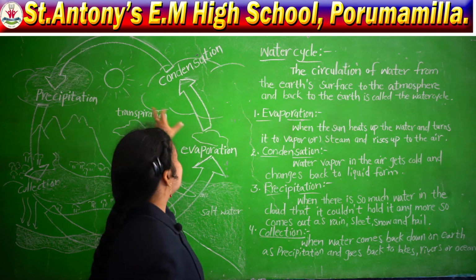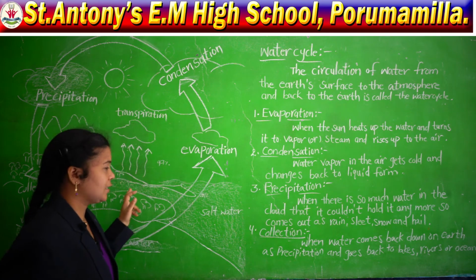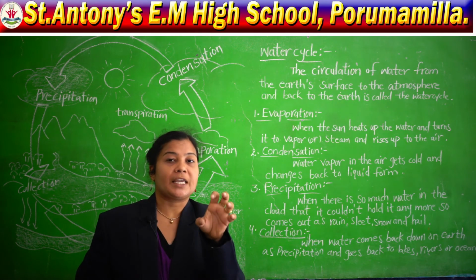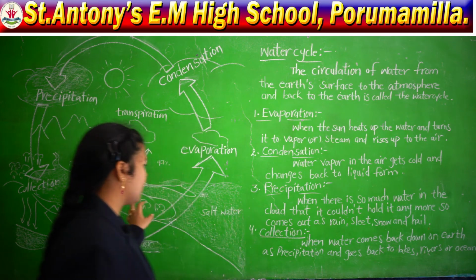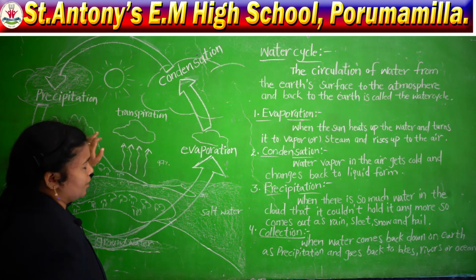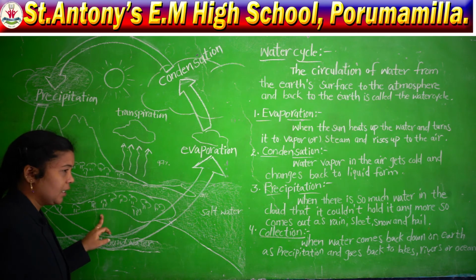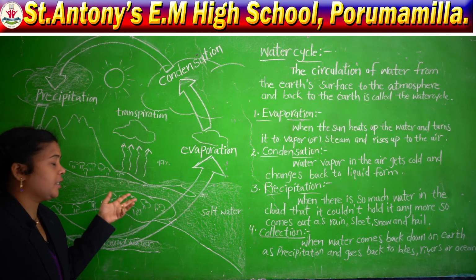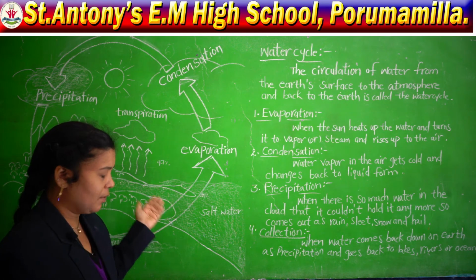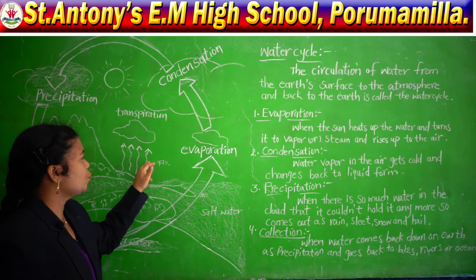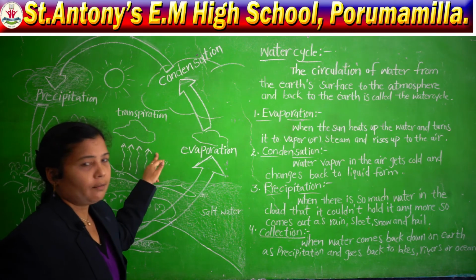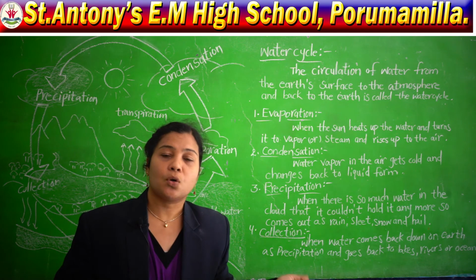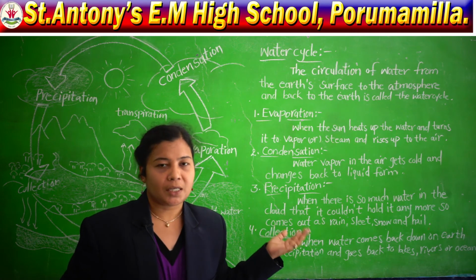So when the sun heats the surface of the water, first the water won't get heat. First the earth becomes hot. Which one? The earth becomes hot with the help of the sun. After that, slowly the water gets heat. After the water gets heat, what will happen? It changes into vapor. And when the water changes into water vapor, where does it go? It goes and combines in the air.